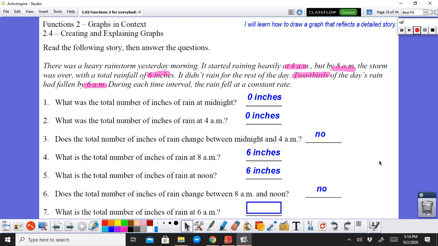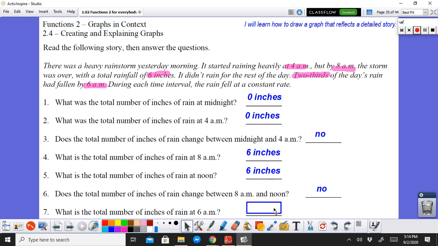Number 7. What is the total number of inches of rain at 6 a.m.? It says that from 4 a.m. to 6 a.m., two-thirds of the rain had fallen. So what is two-thirds of 6? Is that two-thirds times 6?